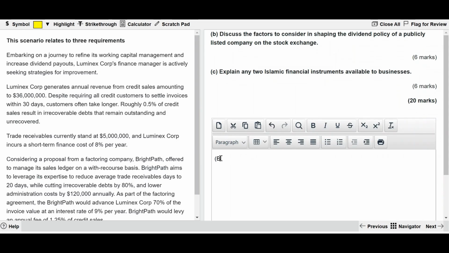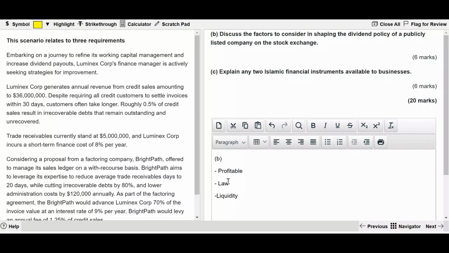The requirement B is about factors to be considered while shaping the dividend policy. A couple of things to be taken care of: one, the company has to be profitable, and as per the company law, dividends are supposed to be paid out of distributable profit, that is accumulated net realized profit only, and not just profit. The company should have sufficient liquidity to pay dividends.